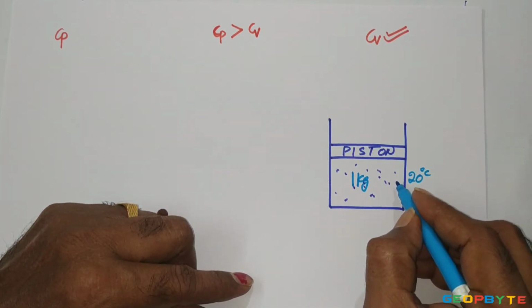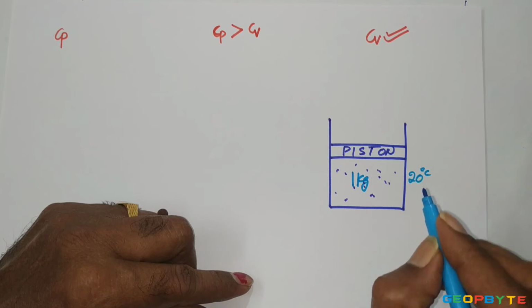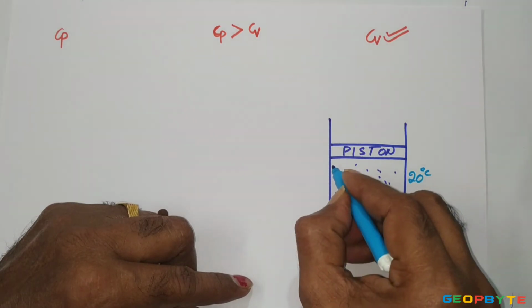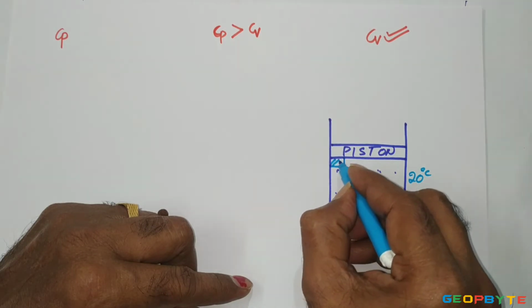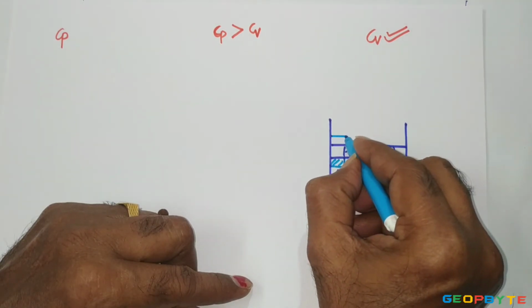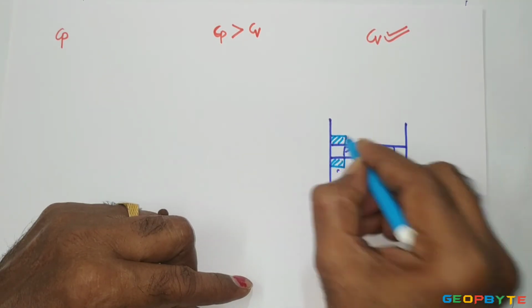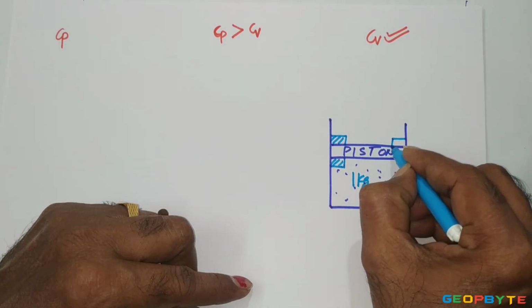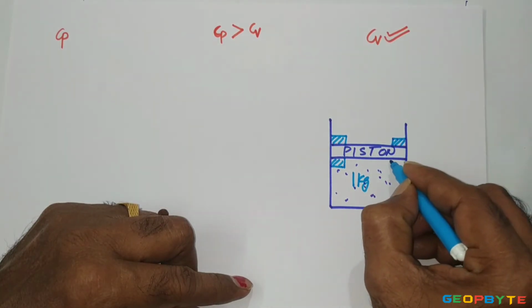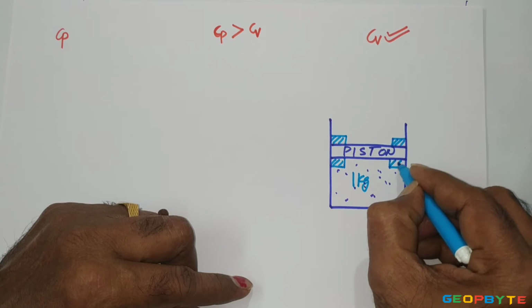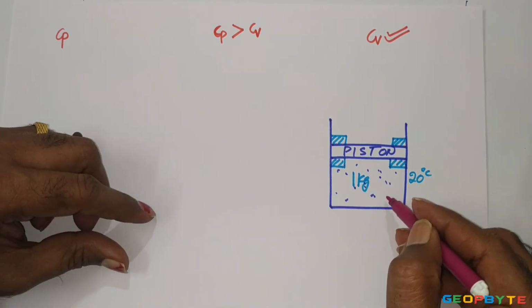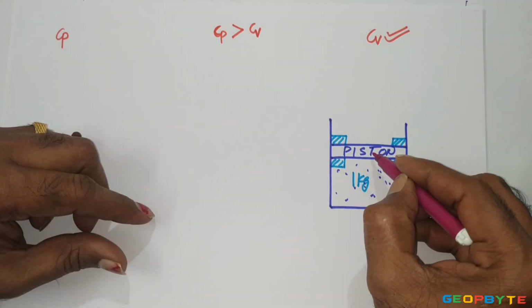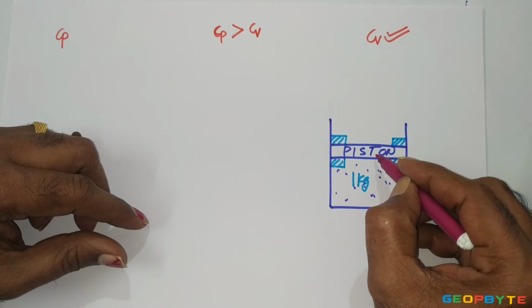For supplying the heat at constant volume, the piston must be arrested. It is like this. I am arresting the piston. Once we arrest the piston, though some energy is given to the gas, the piston cannot move because the piston is fixed.